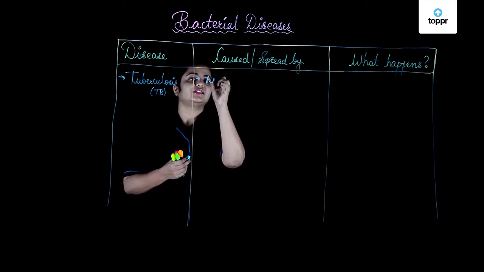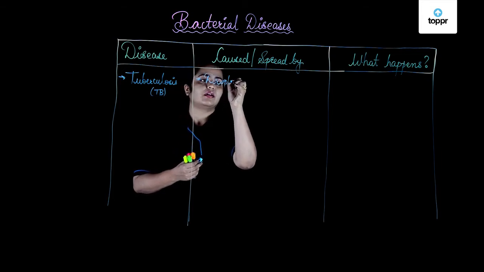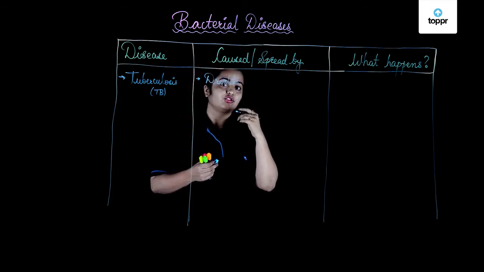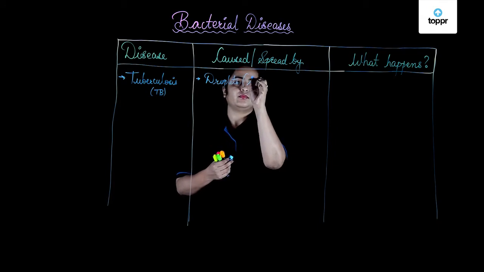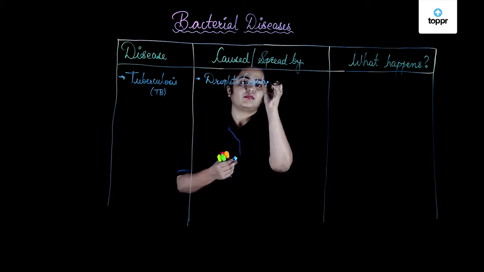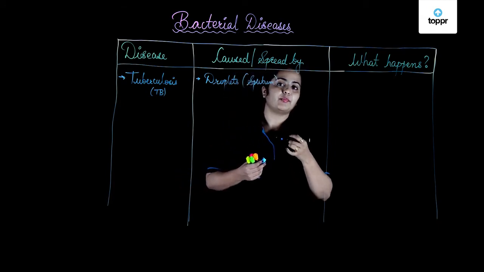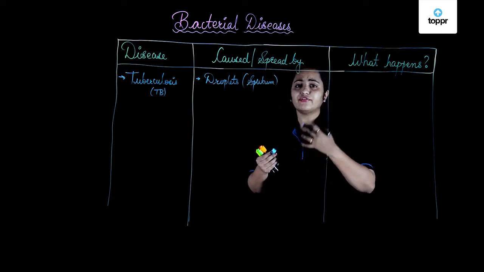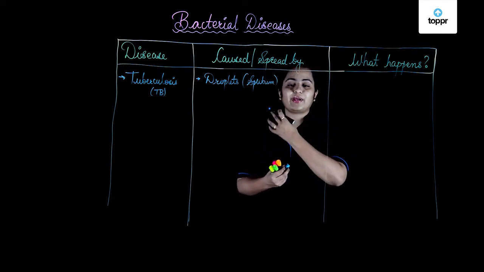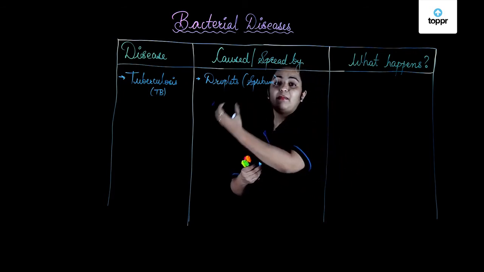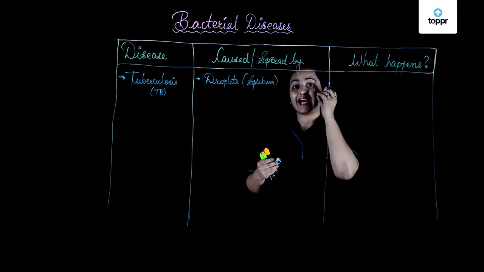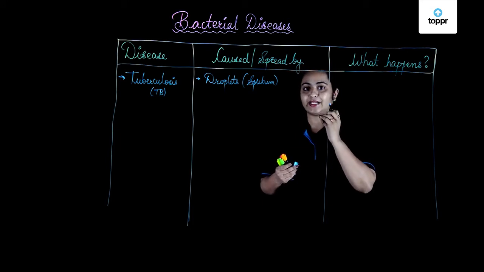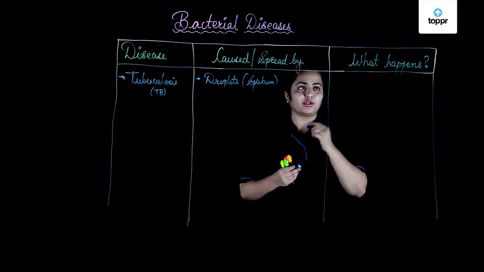Thus, it spreads through droplets, that is through the sputum of the infected person. When the person having TB sneezes very badly, coughs very badly, or talks very loudly, small droplets come out from the person's body carrying the disease bacterium, that is Mycobacterium tuberculosis.